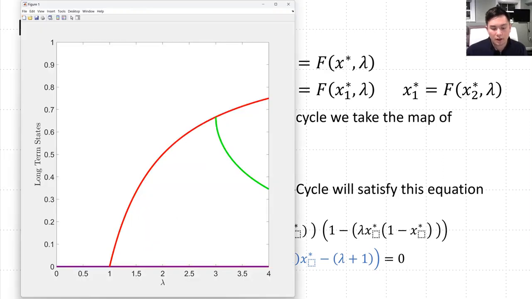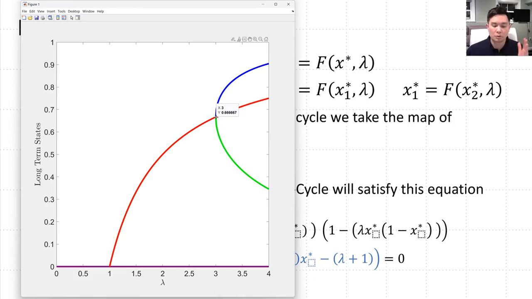Next, I'm going to plot the 2 branches of the 2 cycles. Each one of these branches corresponds to one of the roots of that quadratic equation that we could solve for as a function of lambda. So we have fixed point in purple, fixed point in red, and then our 2 cycle in blue and green. And you'll notice that the 2 cycle only exists for values of lambda greater than or equal to 3.